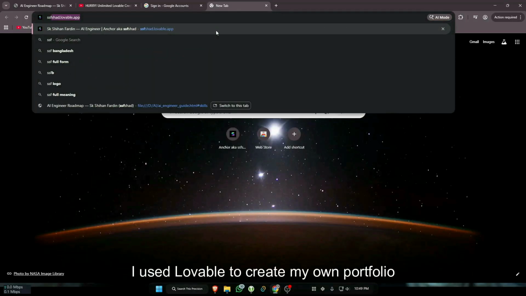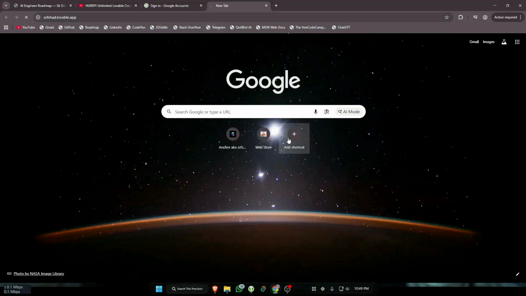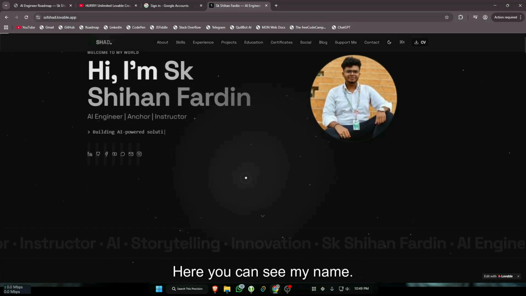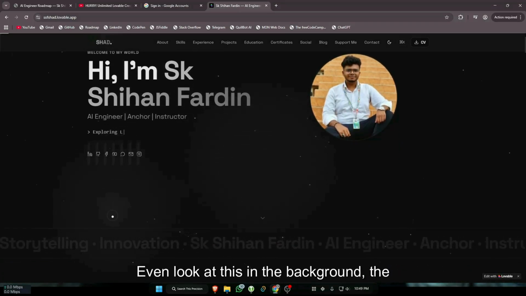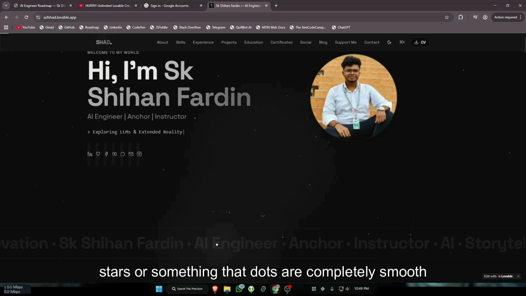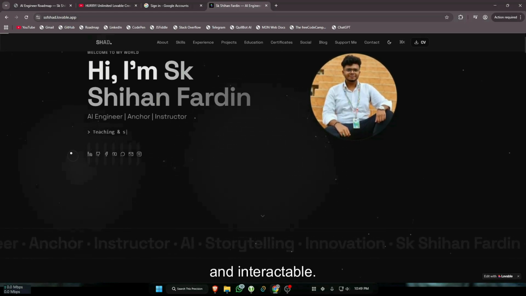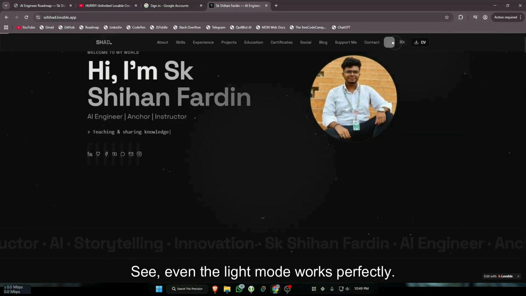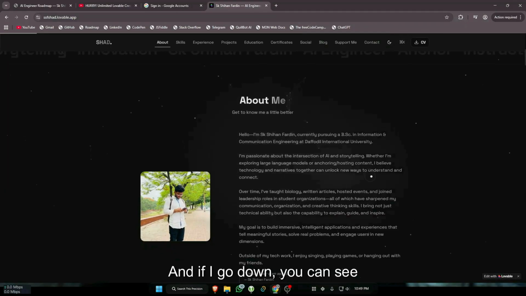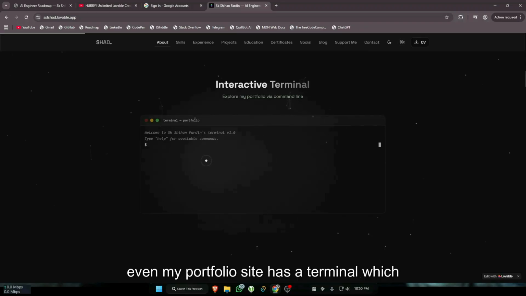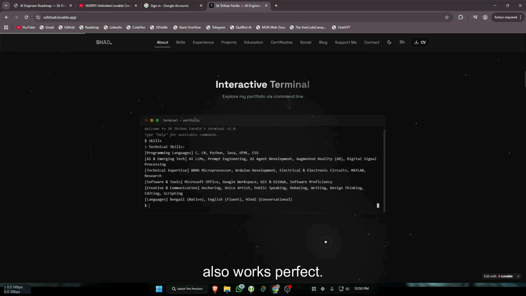I used Lovable to create my own portfolio site. Here is the website. Here you can see my name. Even look at this. In the background, the stars or something, the dots are completely smooth and interactable. See, even the light mode works perfectly. And if I go down, you can see my portfolio site has a terminal which also works perfectly.